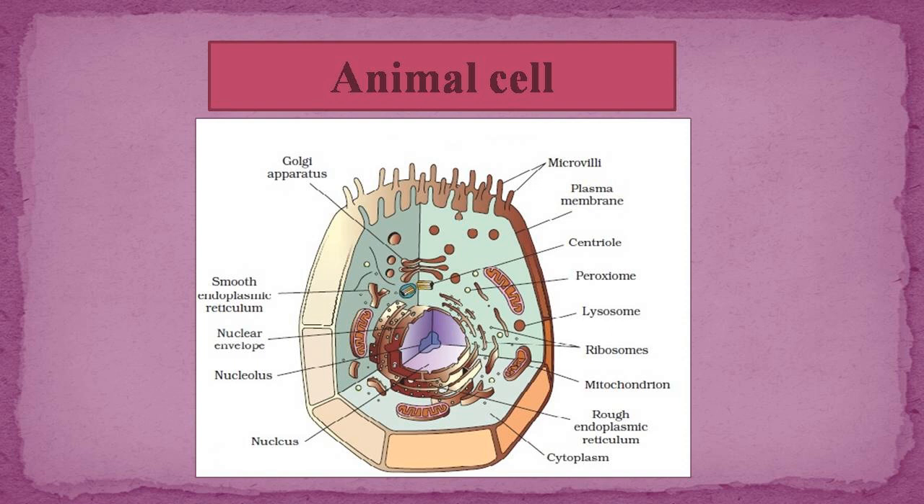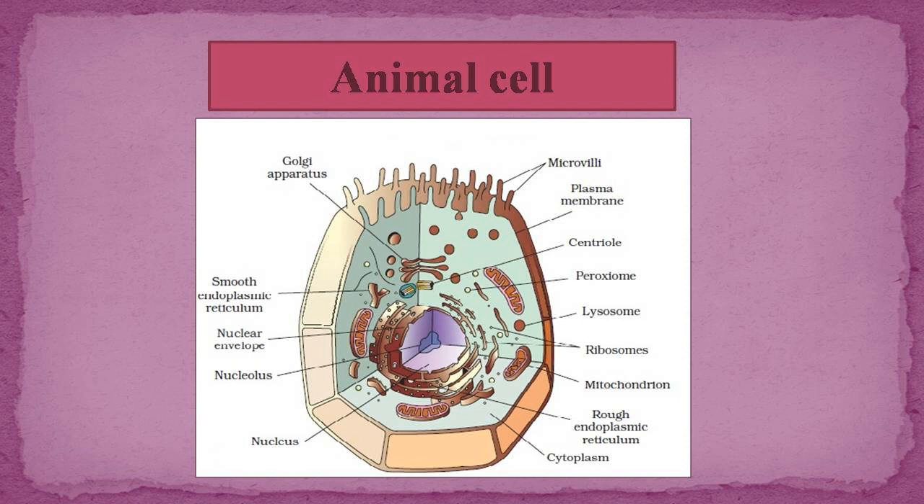Now this is the basic structure of an animal cell. In an animal cell, in the center of the cell, you can see a nucleus is present. Inside the nucleus, a nucleolus is present. This nucleus is covered by the nuclear envelope where nuclear pores are also present. Now outside the nucleus, folds of nuclear membrane are there which are known as endoplasmic reticulum.